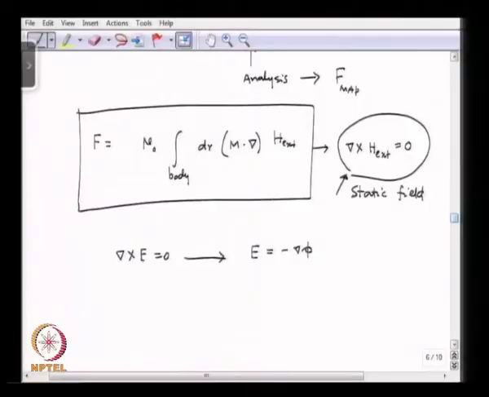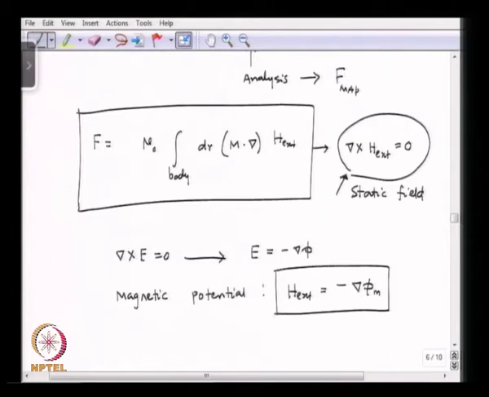Okay. So, we can say H external is the negative of the gradient of phi m. Okay.